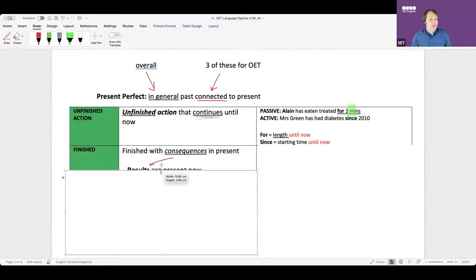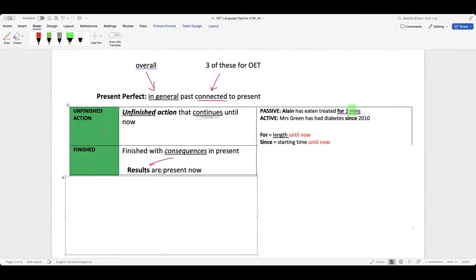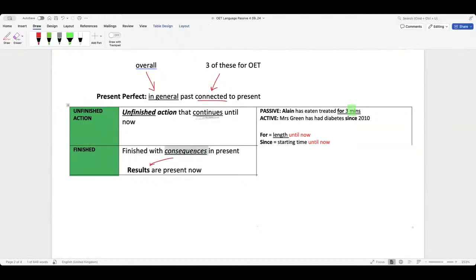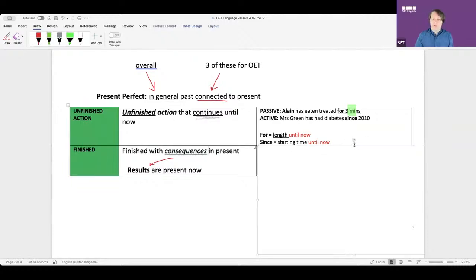Can it be a finished action? Yes, it's not... I see the result. So guys, look, finished with consequences in the present. Now, an example would be Mrs. Green has been given the medication. But Marwa, we can say Mrs. Green has been diagnosed with cancer.